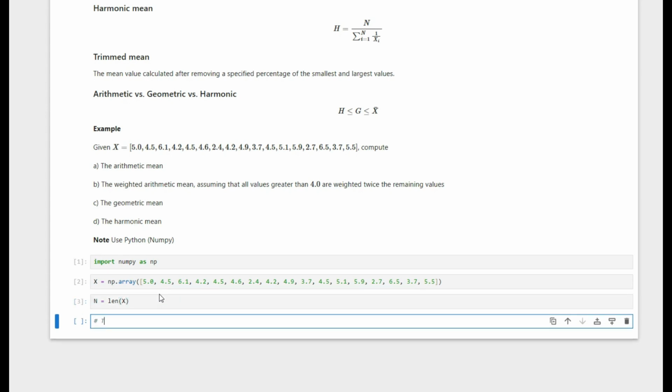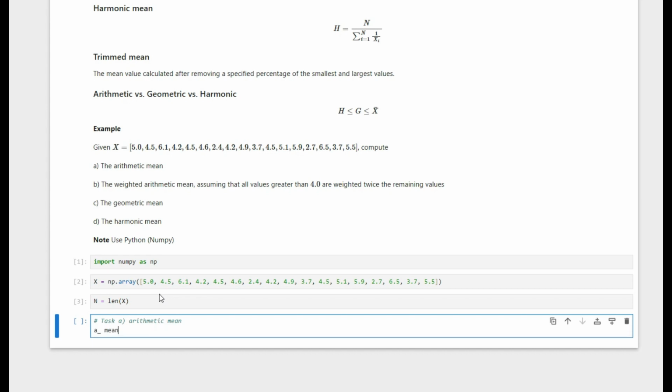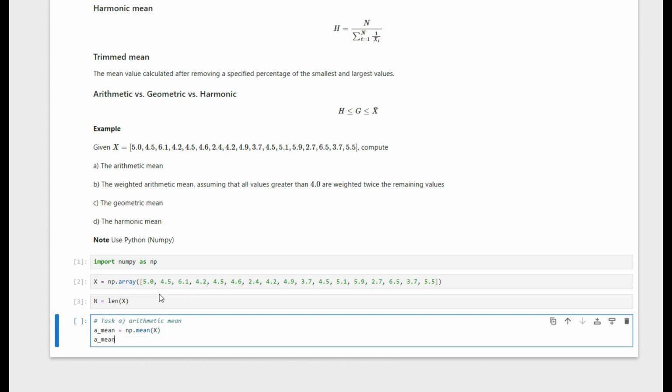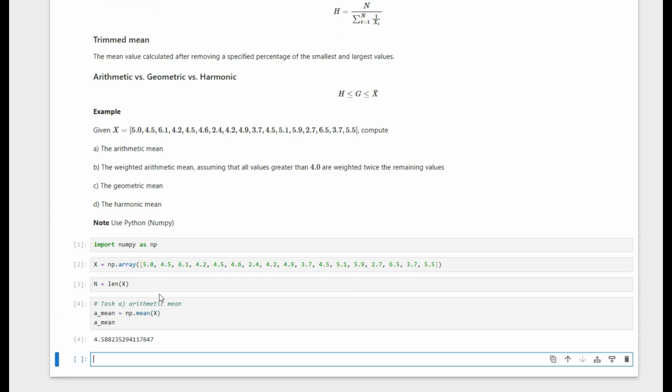Okay, so task A, which is arithmetic mean. In NumPy, we could simply use np.mean command, and the input is x. And if we look at the results, we get 4.59.